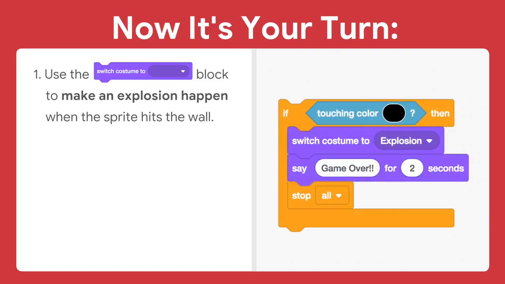Now it's your turn. Use the Switch Costume To block to make an explosion happen when the sprite hits the wall.